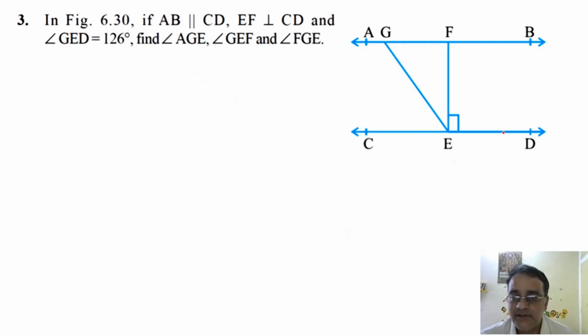In figure 6.30, this is figure 6.30. If AB is parallel to CD and EF is perpendicular to CD and this angle is equal to 126 degrees, find angle AGE, angle GEF and angle FGE. So ये 90 degree already दिया हुआ है question में. This is given 90 degrees. Why? Because EF is perpendicular to CD. Now what is the value of this full angle?